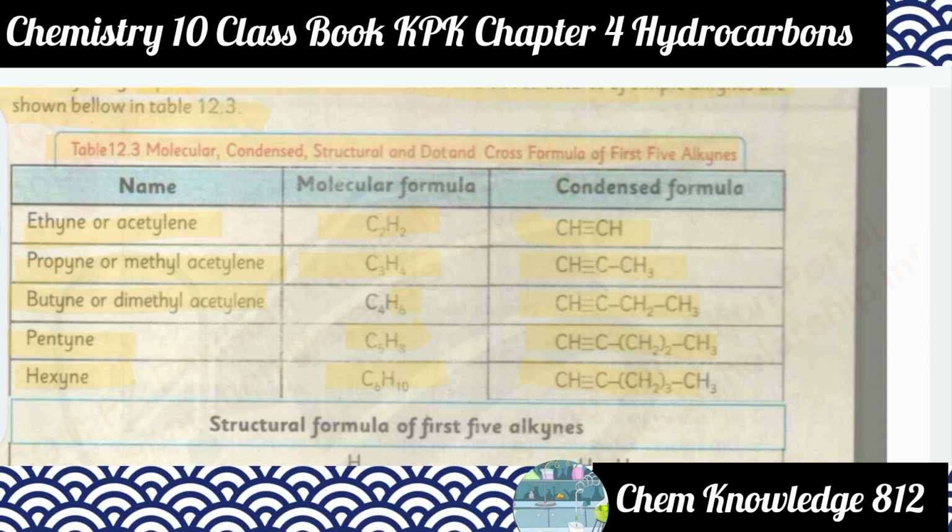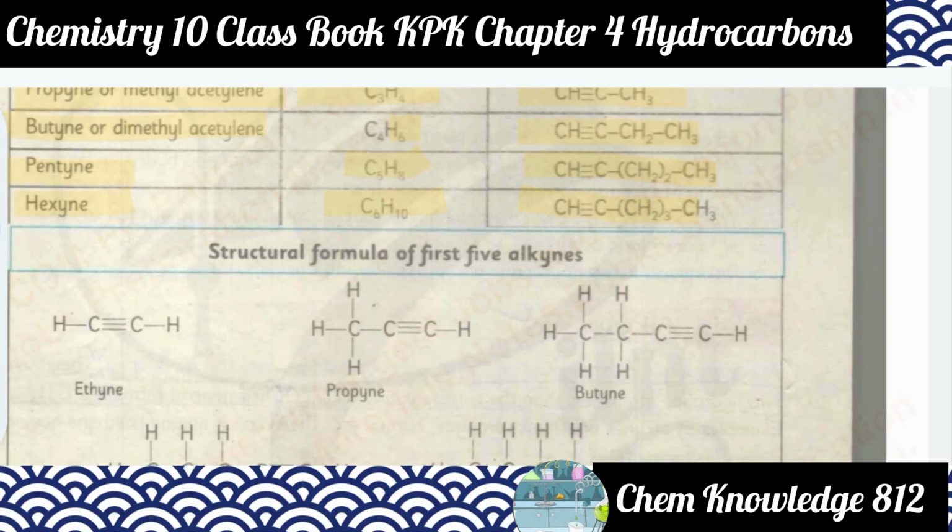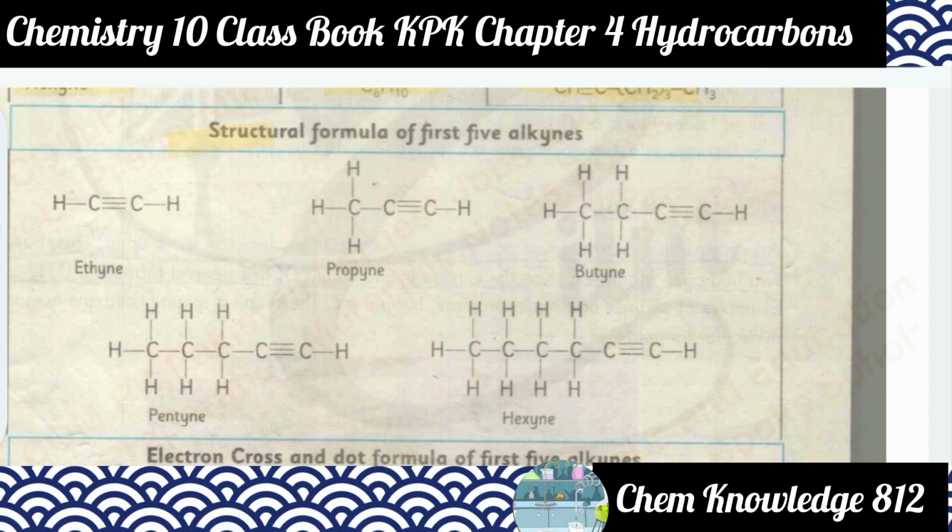Now the structural formula of the first 5 alkynes. This is the ethyne, having one triple bond, and this is the propyne having a triple bond. This is the butyne having one triple bond, and this is the pentyne having a triple bond. And this is the hexyne, a chain of 6 carbons having one triple bond.